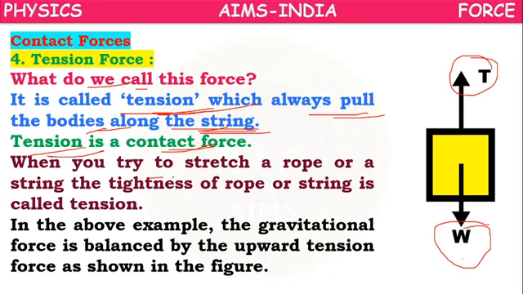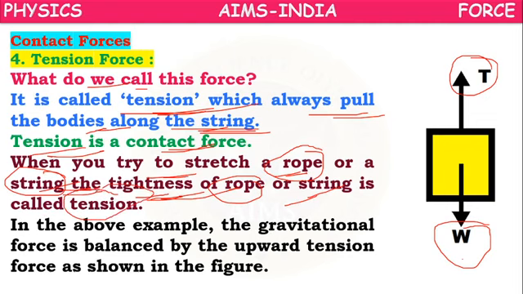When you try to stretch a rope or a string, you can observe the rope becoming somewhat tight, or the string becoming somewhat tight. The tightness is developed because of the tension. So here in this example, the gravitational force Fg, or weight W, is balanced by the upward tension force as shown